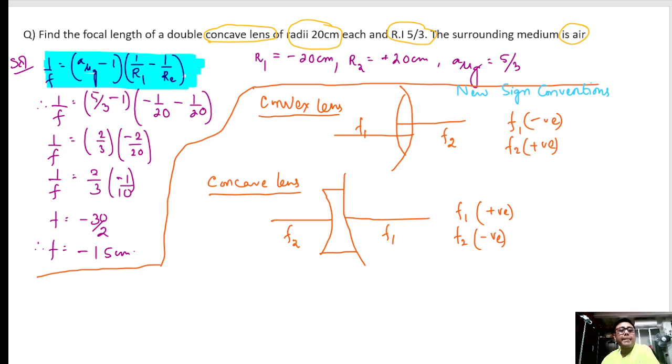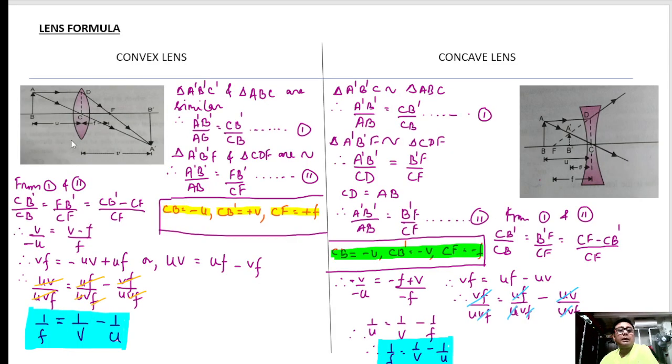Next, lens formula. So please watch here how to get the lens formula. We will be doing it for both a convex lens and a concave lens.